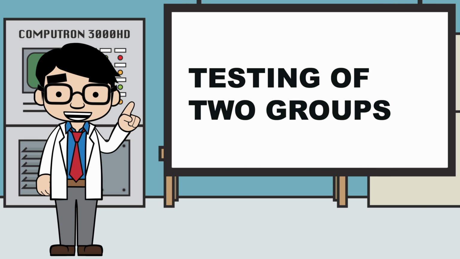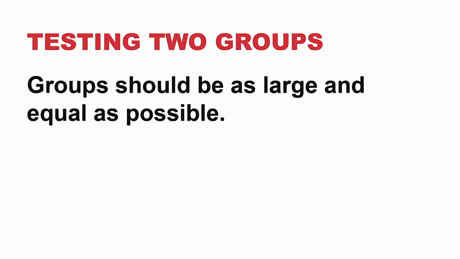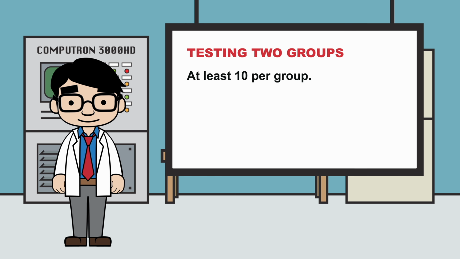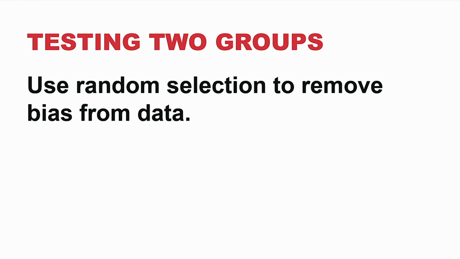Now let's go into the details of testing two groups. First, the groups should be as large and equal as possible. That means not only should they have the same number of people, but also that the people should be from the same population. You should have at least 10 participants or samples per group. Use random selection to remove bias.